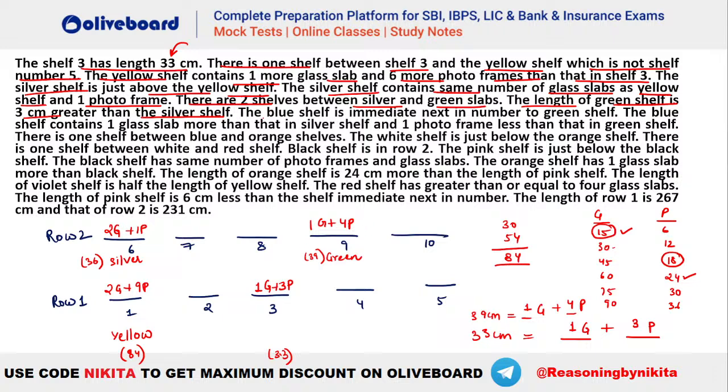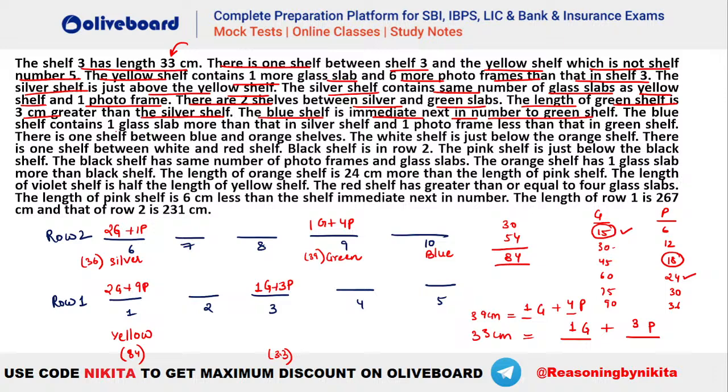Okay. Now what is given? The blue shelf is immediate next in number to green shelf. Next in number means you can see if green is 9, that means blue should be what? Blue should be 10. Isn't it? So blue will be here. So the blue shelf is immediate next in number to green shelf.